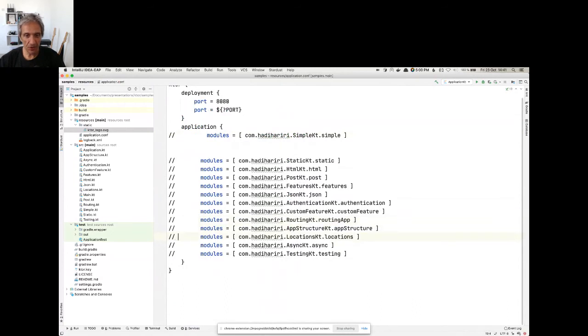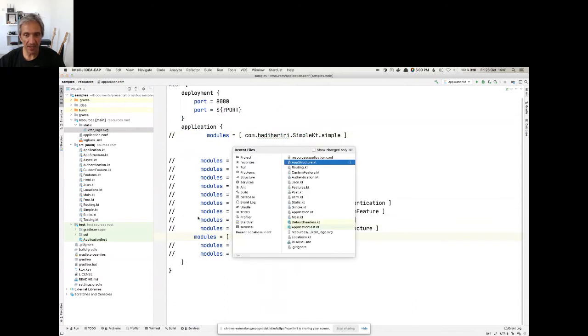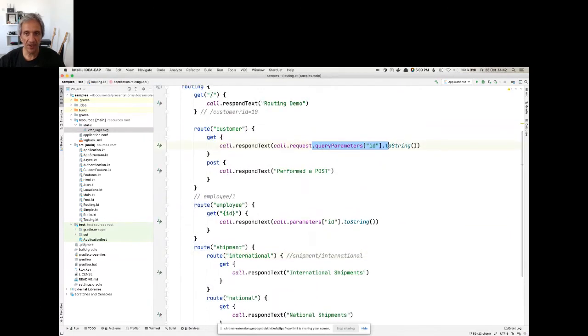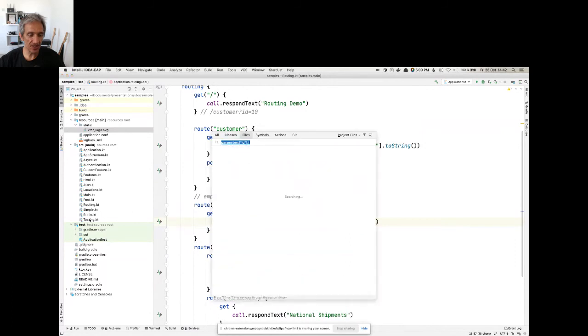Let's see what else we have over here. If we go to locations, remember that when we saw the routing, I said to you that there's another way for you to access the route parameters. And that's where we come to locations, which is essentially statically typed routes.